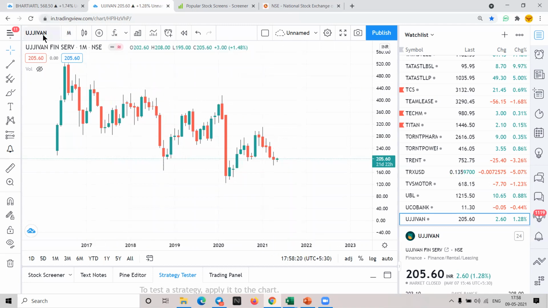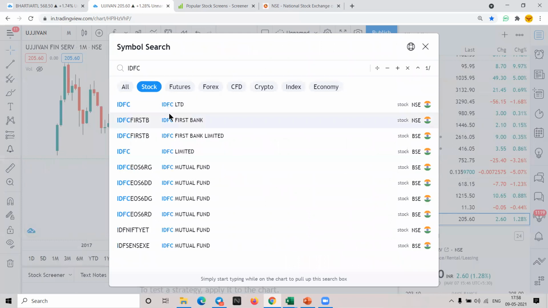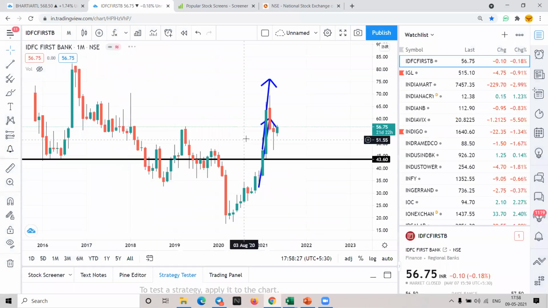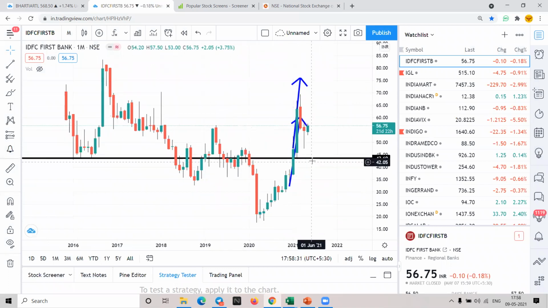Otherwise, in the banking sector, IDFC is also good. This is not the chart we were looking at, right? This is a different chart. That one was lower low, lower low, and this is higher high, higher high.